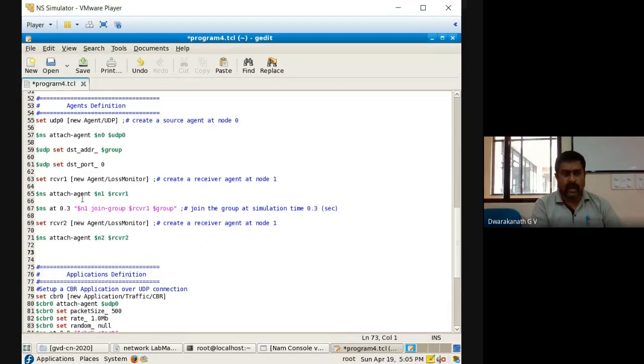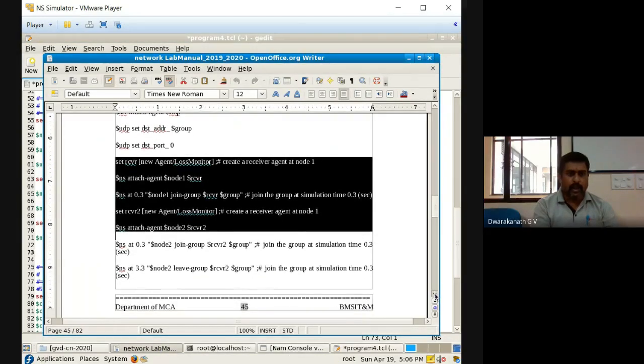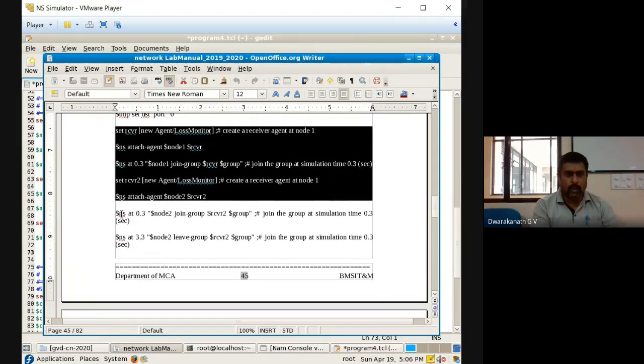Receiver 1 I have defined. I have connected it to N1 and told that exactly at 0.3, N1 will join the group as receiver 1 of so-and-so group. I have told that already. Now come back to the manual and you can see the other two statements related to receiver 2.